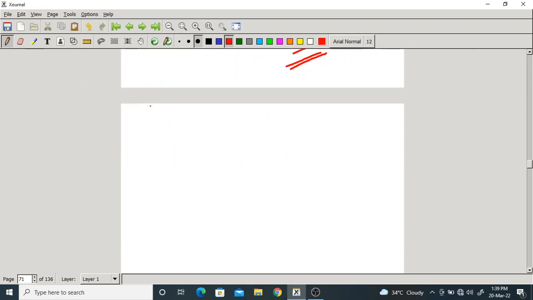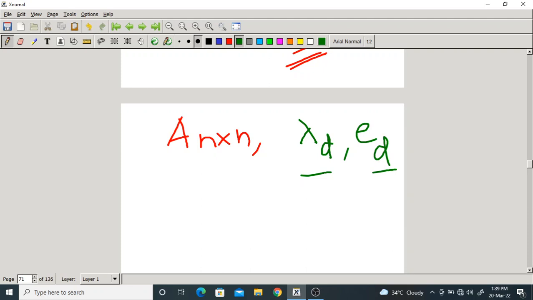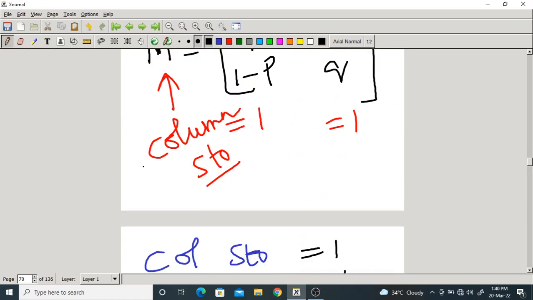Okay, A is a square matrix of order n cross n. It has some dominant eigenvalue and some dominant eigenvector. Let me take lambda d as the dominant eigenvalue and correspondingly ed as the dominant eigenvector. I hope you can differentiate between an eigenvalue and an eigenvector, and how to find eigenvalues and eigenvectors. I hope you know this, because you might have studied these things in your previous courses. This is the dominant eigenvalue and this is the corresponding dominant eigenvector of the matrix A, which is a square matrix of order n. Let me go back to the theorem.